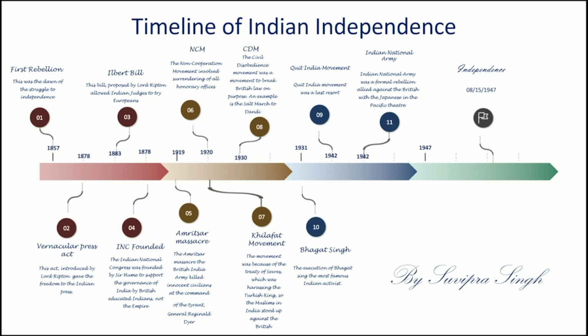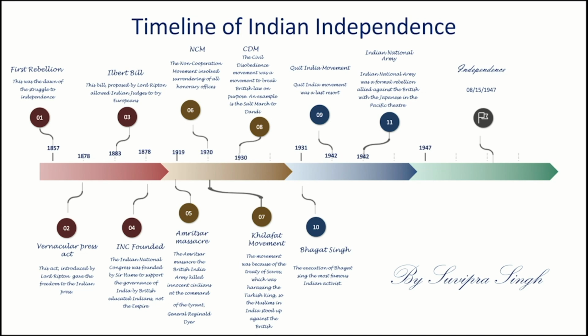Timeline of the Indian independence. It is said that the British colonized India in the late 1600s, but there had been no rebellion until 1857. Then in 1878, the Vernacular Press Act allowed freedom fighters to influence people to join their cause through the media. In 1883, the Ilbert Bill allowed European people to be tried by Indian judges.